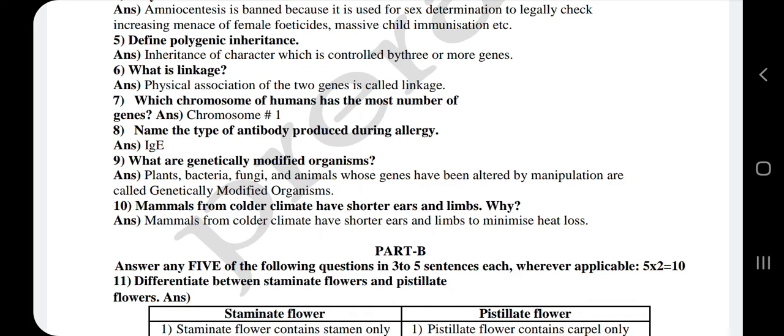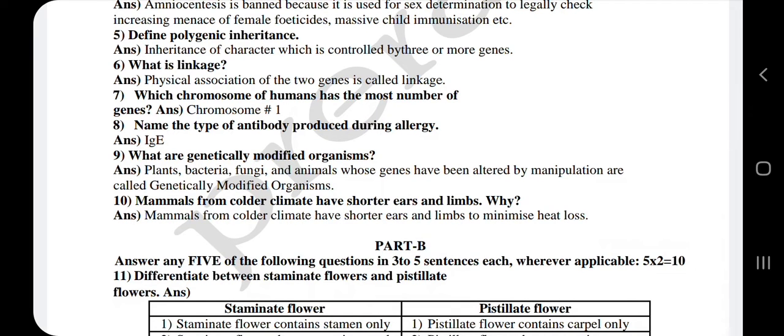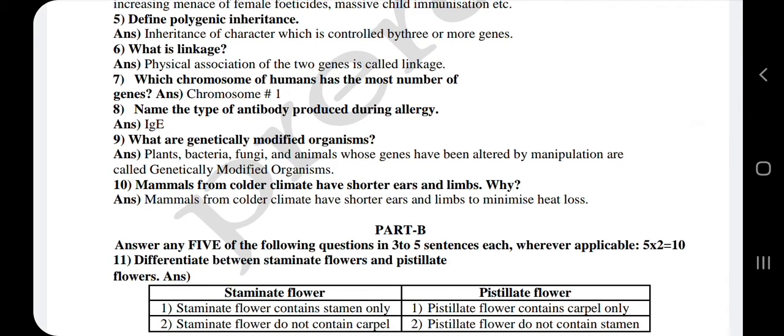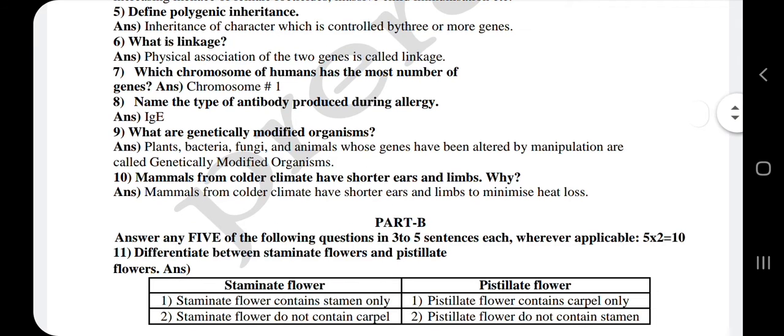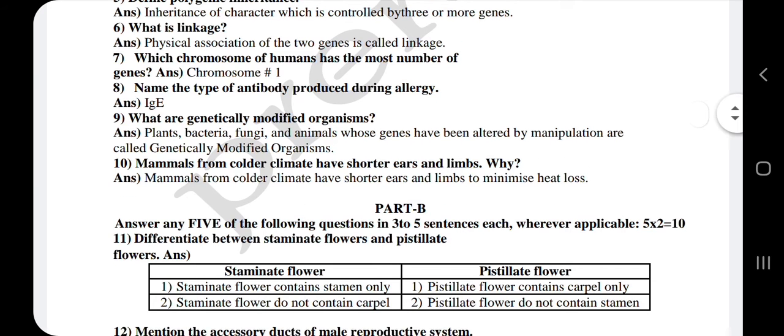Sixth question, what is linkage? The physical association of 2 genes is called linkage. I will repeat, the physical association of 2 genes is called linkage. Seventh question, which chromosome of humans has the most number of genes? You all know that the chromosome with the most genes is chromosome 1, and the least is present in chromosome Y. As they have asked for the most number of genes, the answer is chromosome 1.